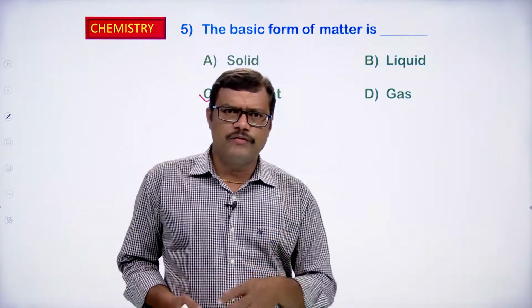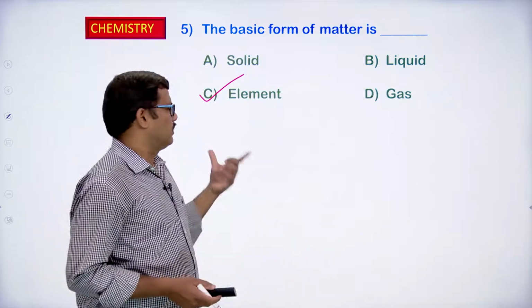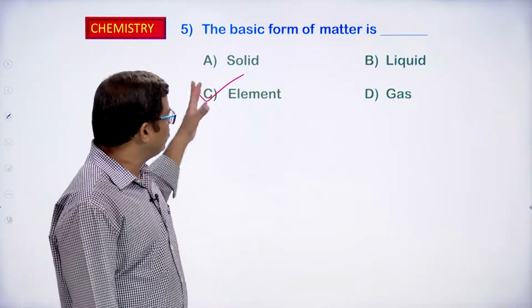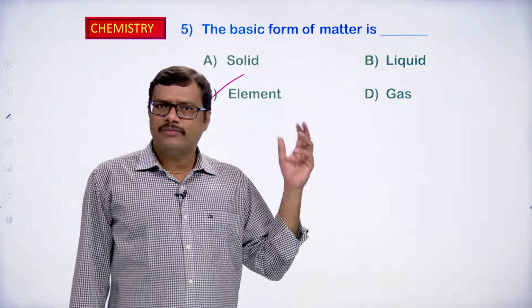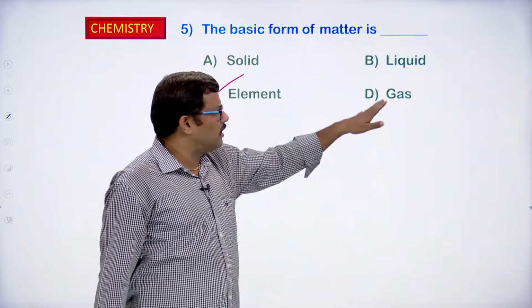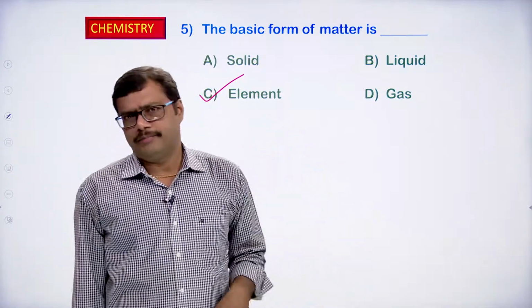For example, if you take hydrogen, hydrogen is an element, oxygen an element. So, element is the basic form of matter. What is the basic form of matter? Basic form of matter is an element. Okay. Very good. What about the solid, liquid and gas? Solid, liquid and gas, they are the different types of matter.